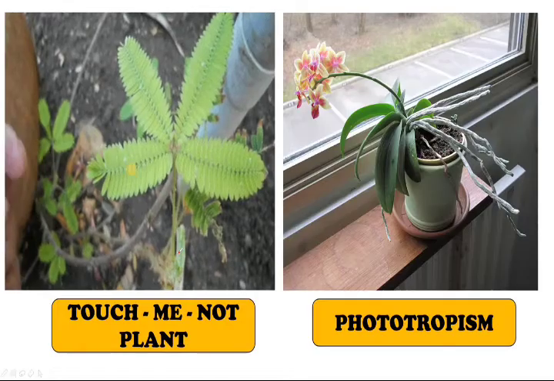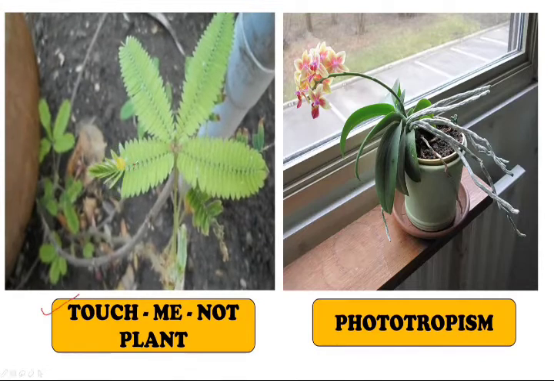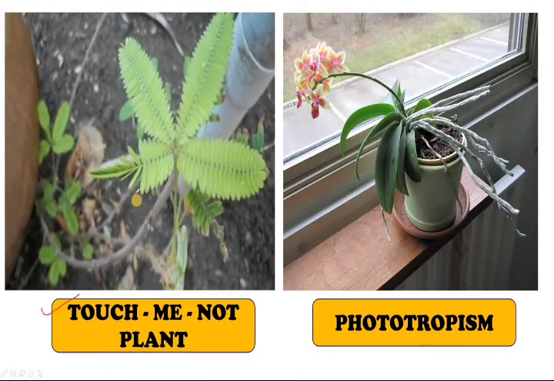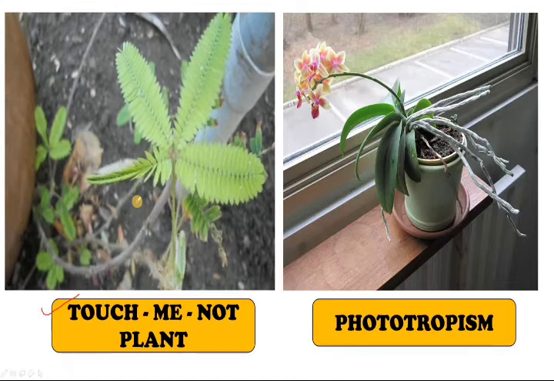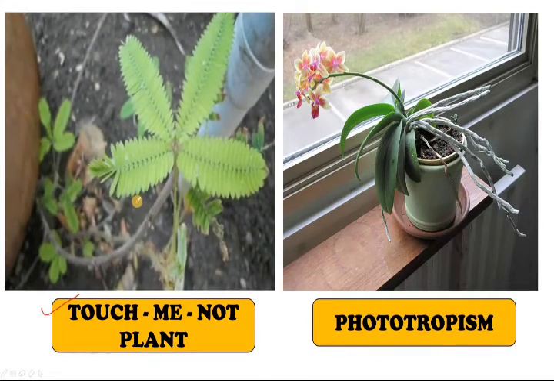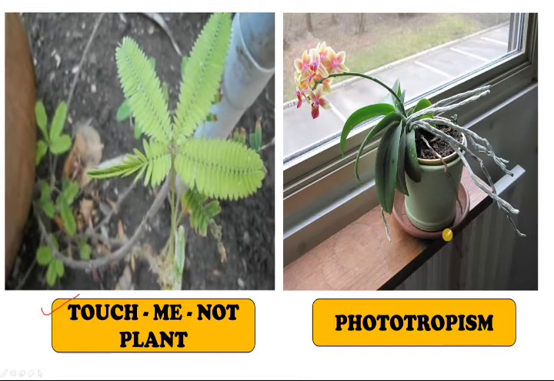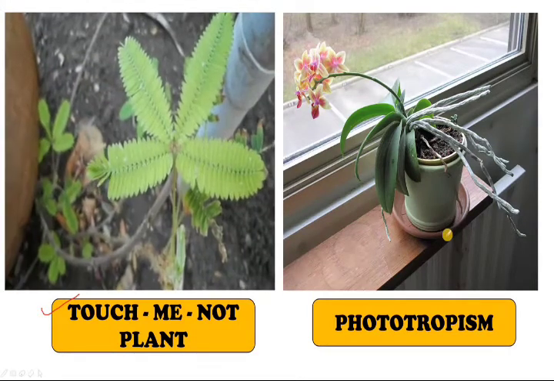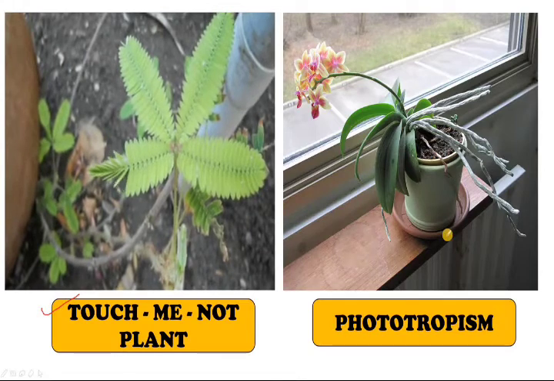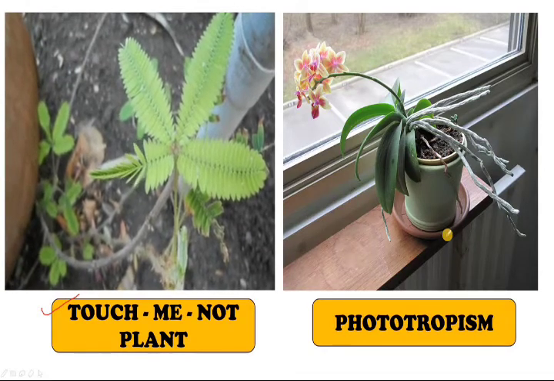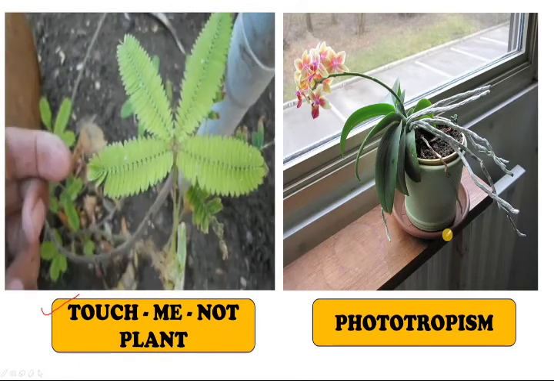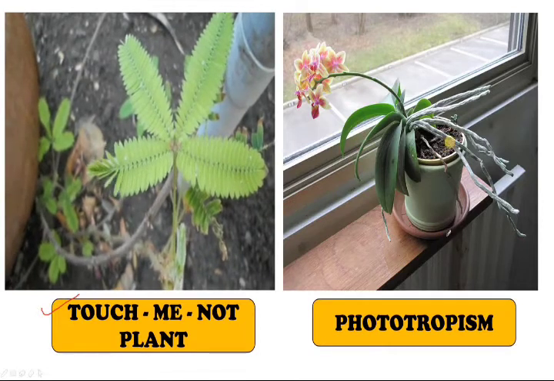Then there is the touch-me-not plant. Look here. When you touch it, what happens? The touch is the stimulus. Look at the response: it bends. This is the best example of a response. The touch is the stimulus, and the touch-me-not plant starts to bend.